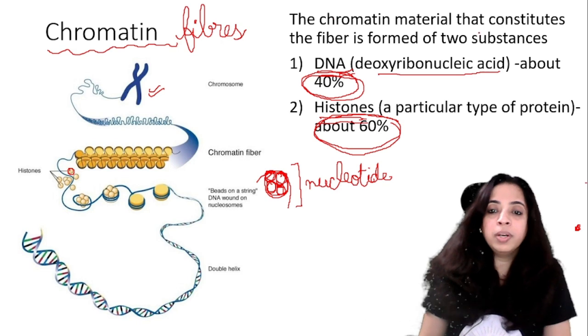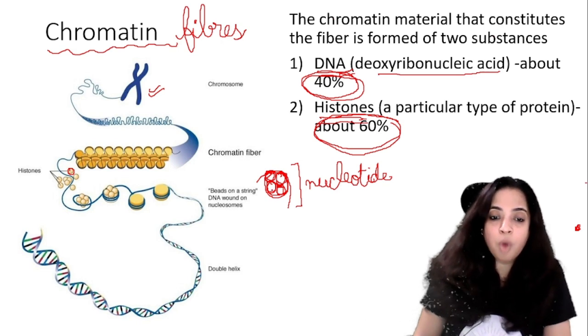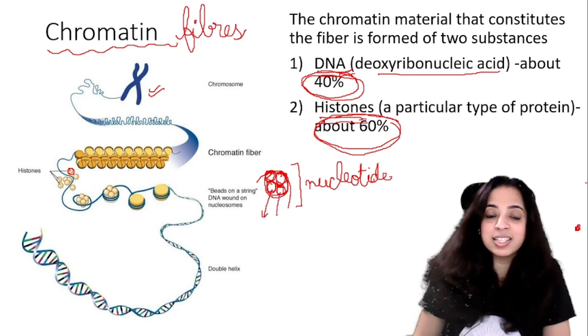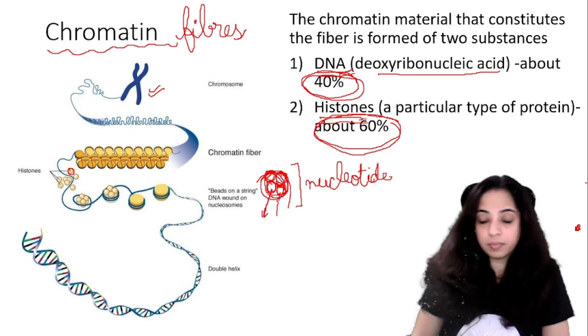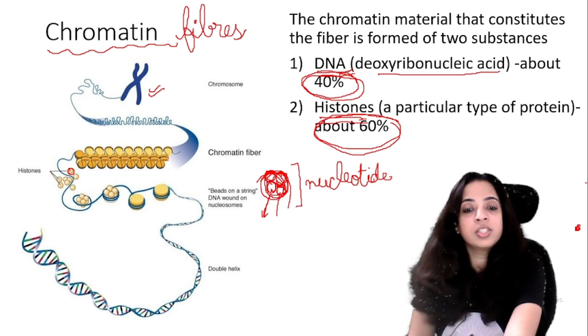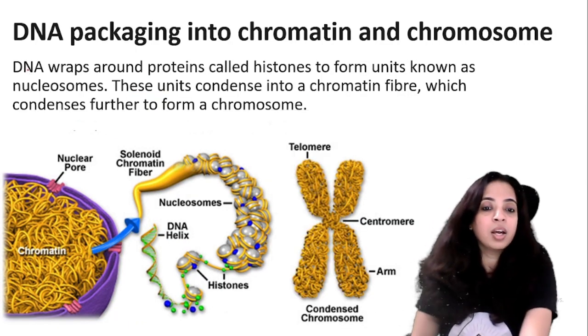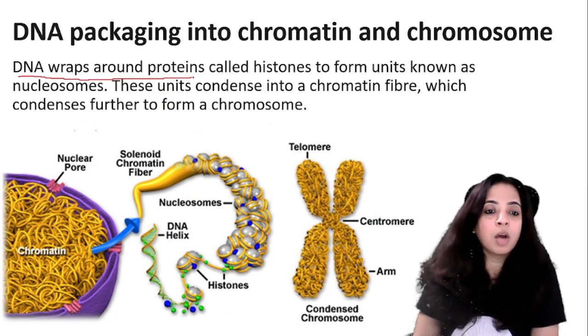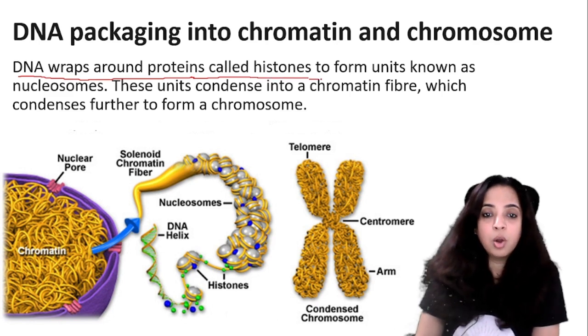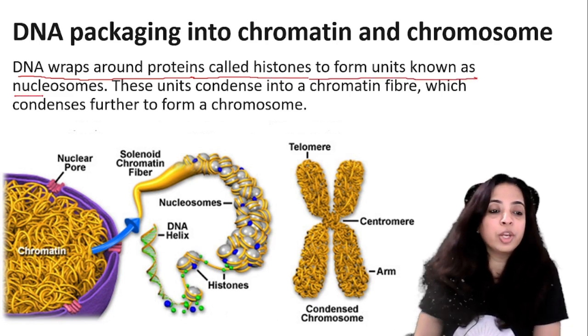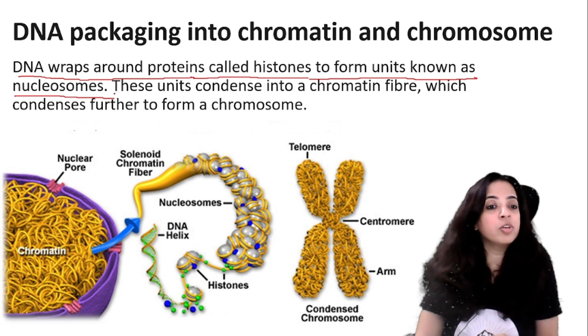So chromatin material is constituted of these histones and this DNA. Histone is there and DNA is wound around it. 8 histones ke around there is DNA wound. I will again repeat this. DNA wraps around proteins called histones to form units known as nucleosomes. What are nucleosomes?